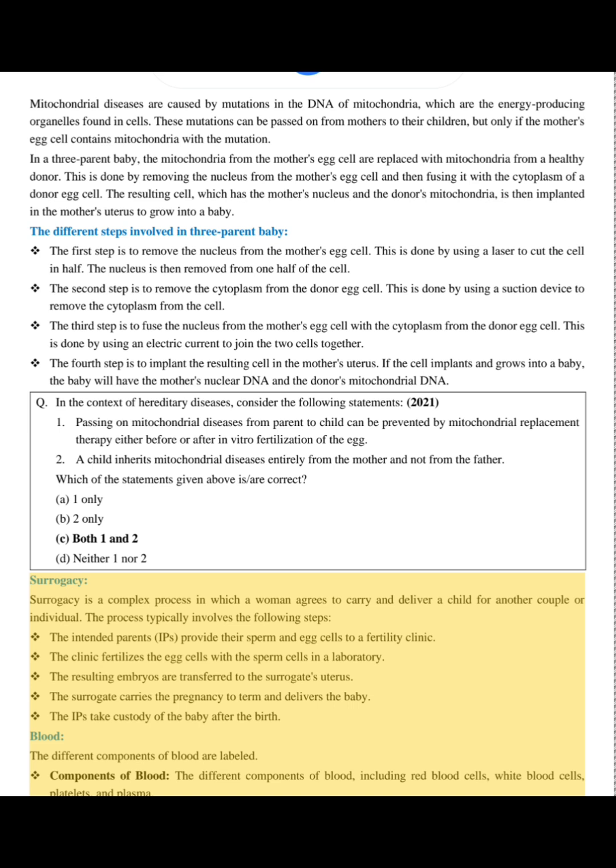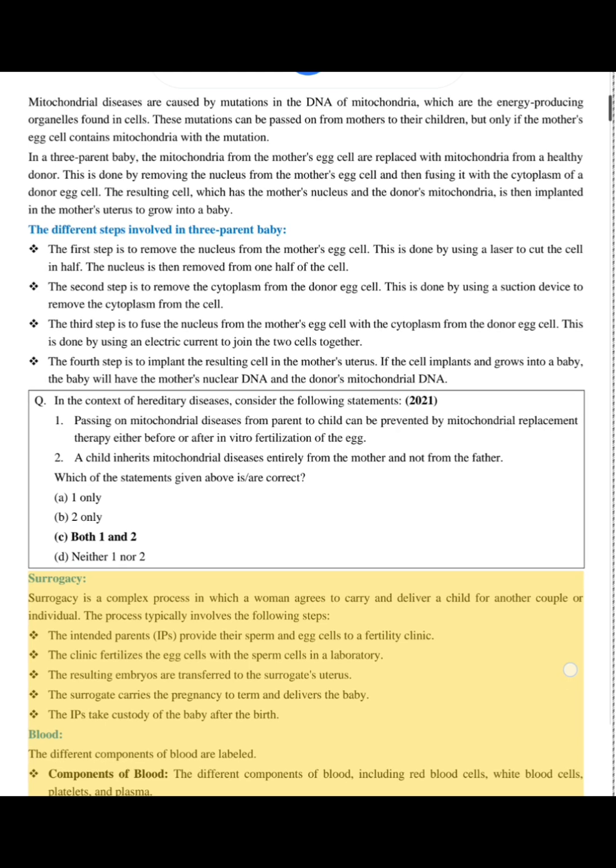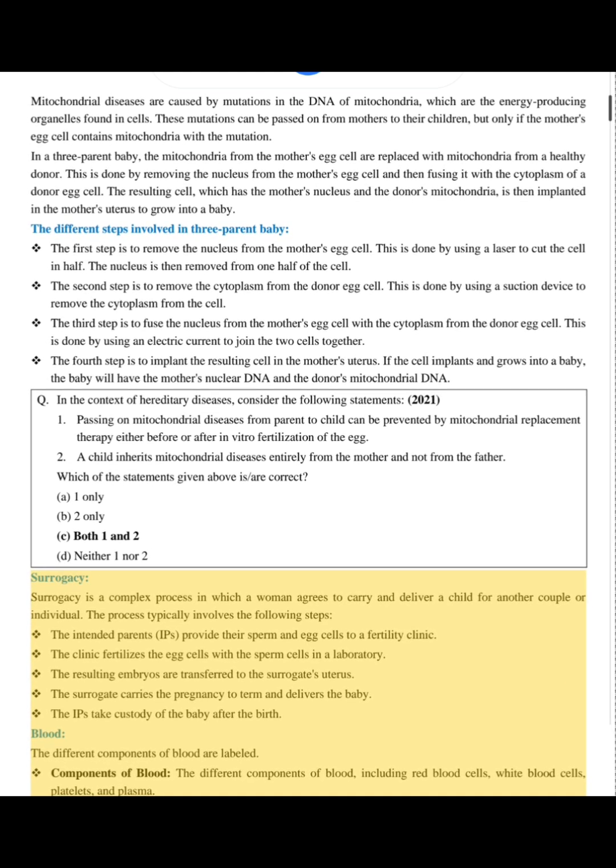Surrogacy. Surrogacy is a complex process in which a woman agrees to carry and deliver a child for another couple or individual. The process typically involves the following steps. The intended parents, IPs, provide their sperm and egg cells to a fertility clinic. The clinic fertilizes the egg cells with the sperm cells in a laboratory. The resulting embryos are transferred to the surrogate's uterus. The surrogate carries the pregnancy to term and delivers the baby. The IPs take custody of the baby after the birth.